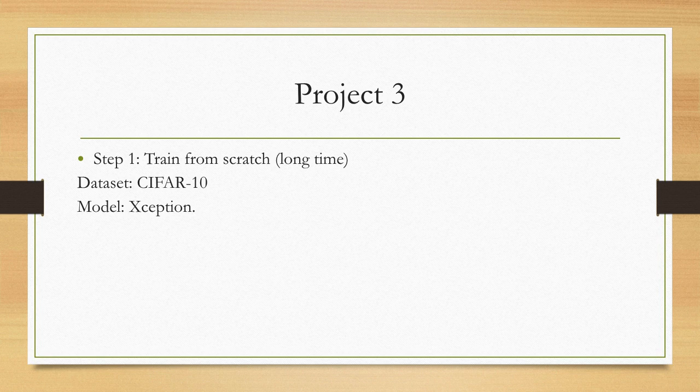Then we constructed the structure of the convolutional neural network Xception and trained this model with this dataset for 100 epochs, with a batch number of 15,000, and we trained this model for about 3 days.